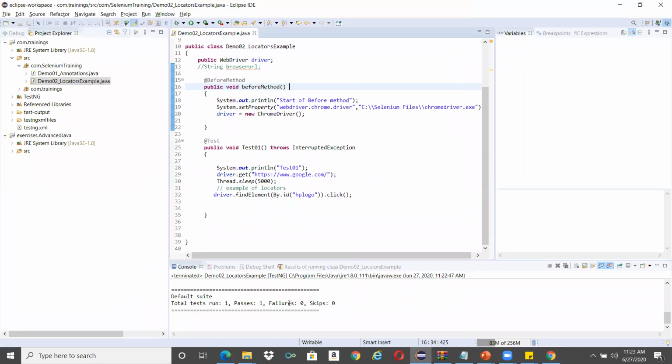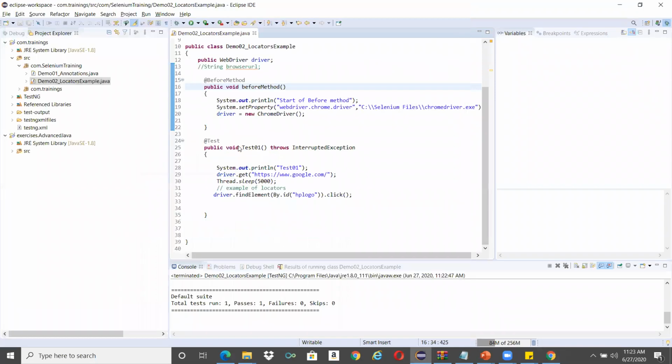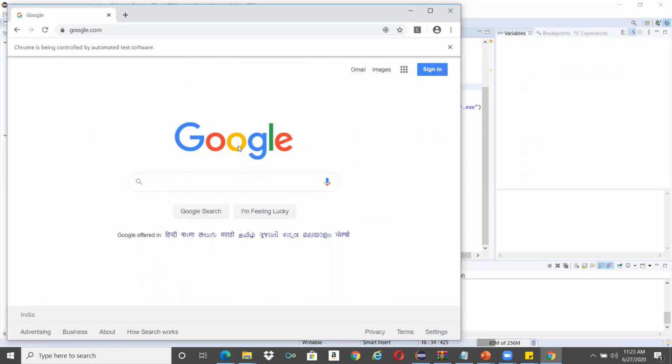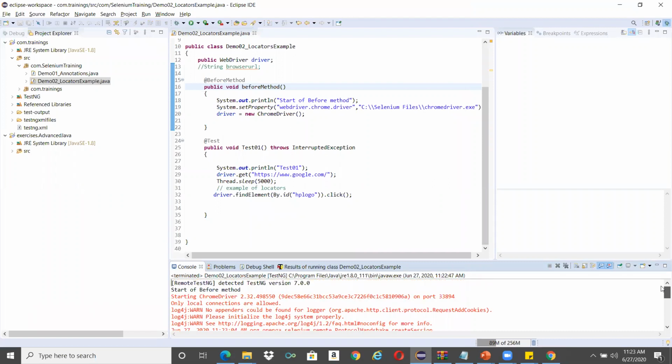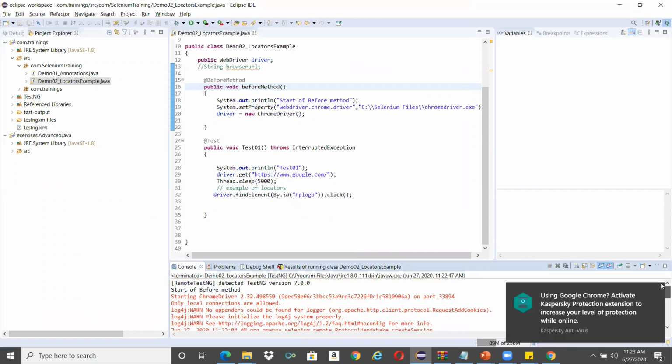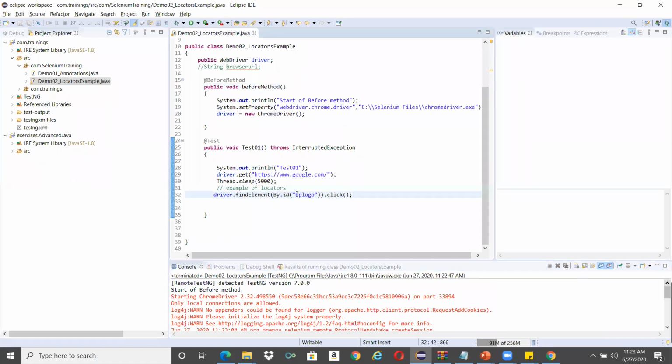So it is done. Failure is 0. We are just clicking on it, so nothing is happening. Even if you manually click on this, nothing is happening. But if it is not able to click, if it is not finding that element, then it will show an error. I will just give you an example. Here I'm giving the actual By.id of HP logo, the value I copy pasted from the DOM. So I will give a different value for the ID. I'll include 1 2 3 here, HP logo 1 2 3.